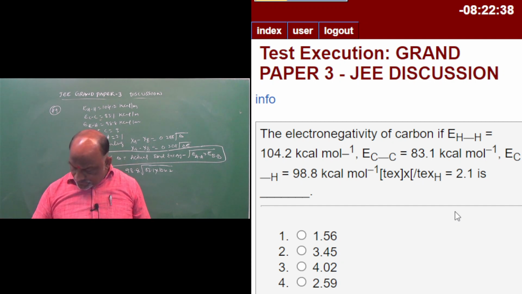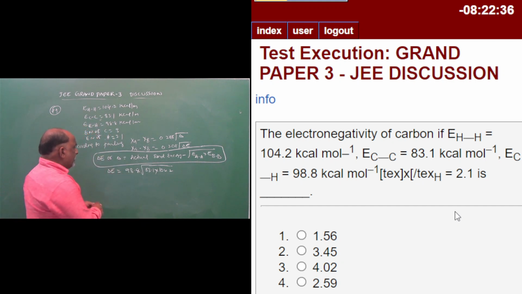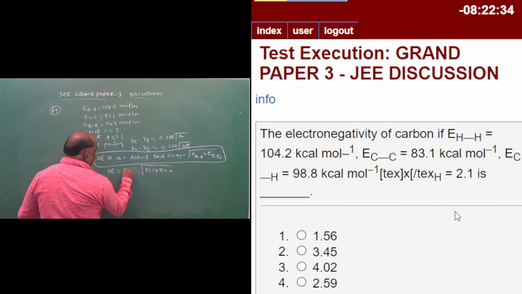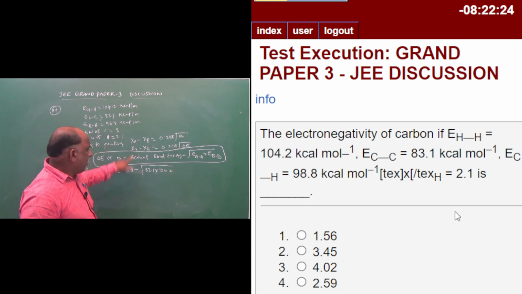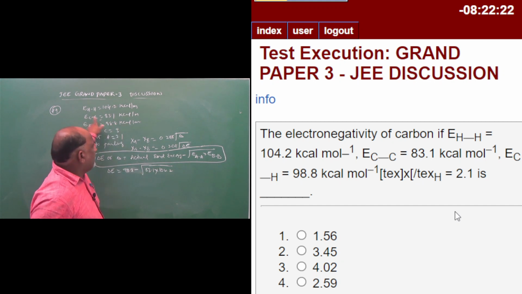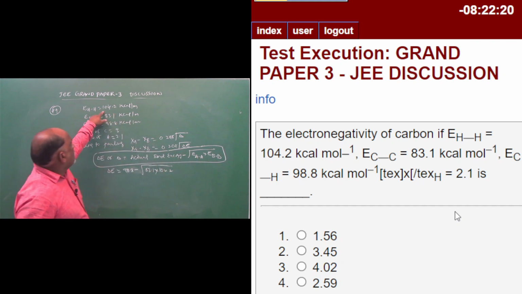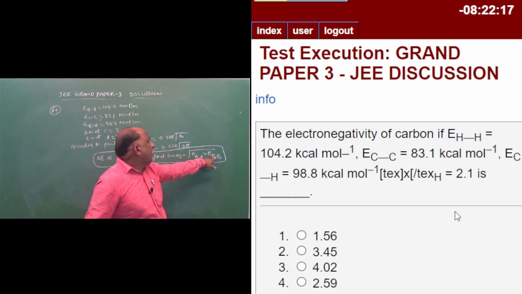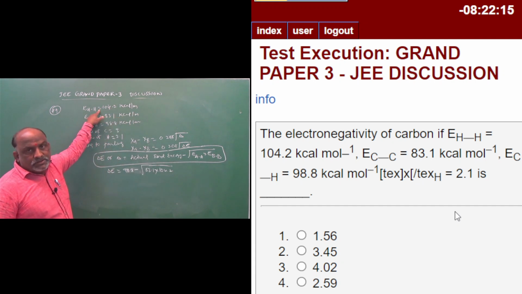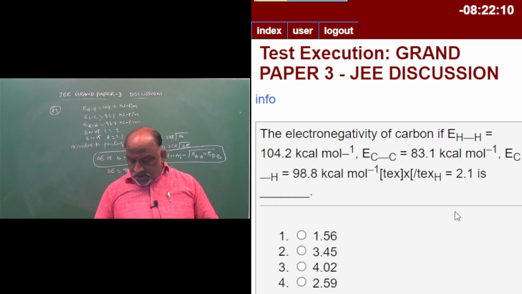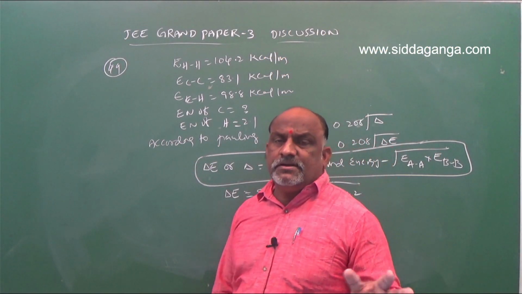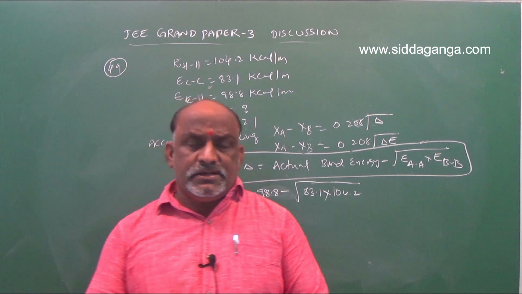Just a moment. 98.8 minus 98.8 was given, it is the CH actual bond energy. Actual bond energy of carbon-hydrogen 98.8 minus root over 83.1, CC. CC means AA. And 104.2, BB. BB is what? Hydrogen. Hydrogen bond dissociation. According to the bond dissociation enthalpies, this numerical was based on those enthalpy values.